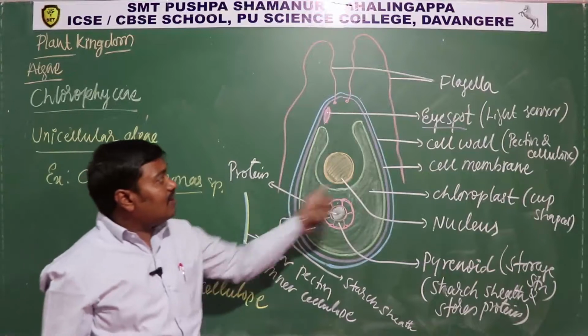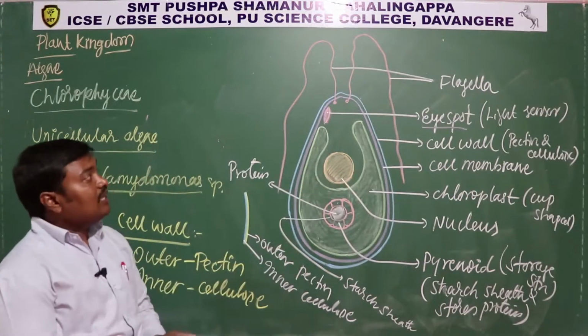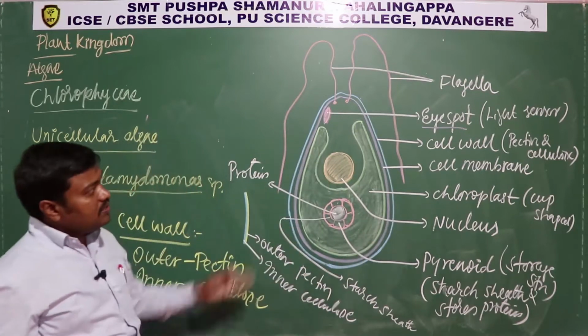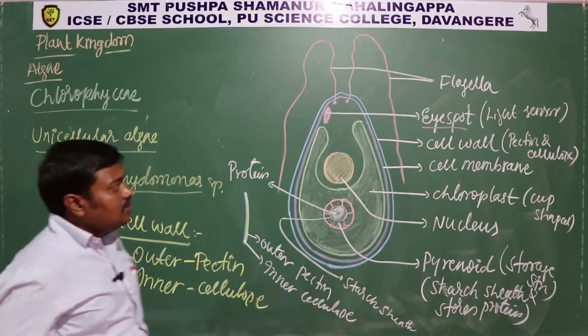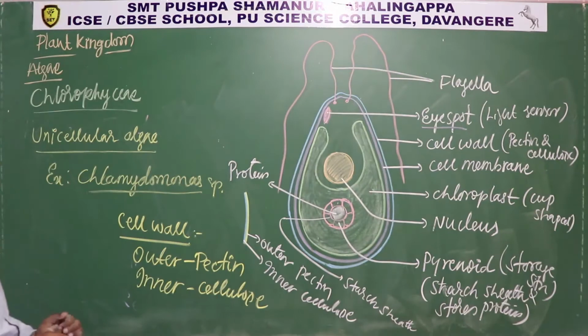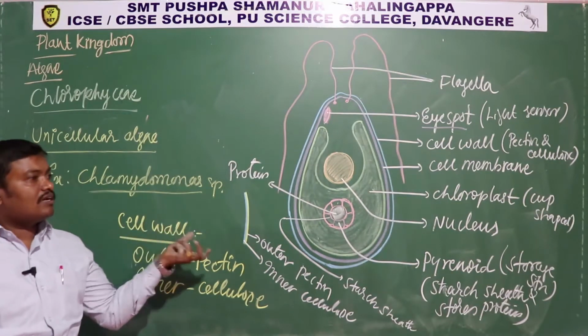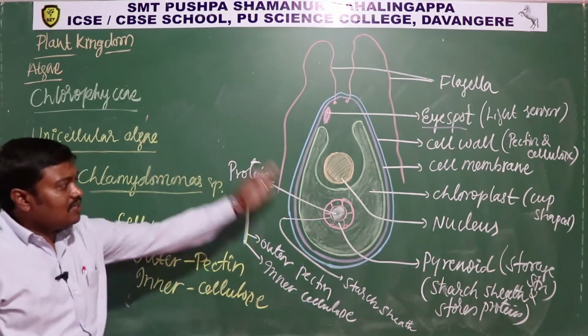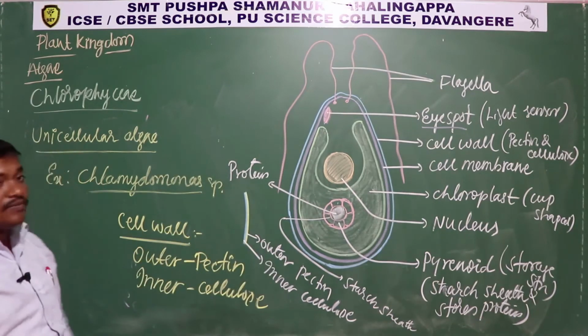And these flagella are of equal length. Okay, so there are 2 flagella with equal length. Okay, so this is the cup-shaped chloroplast. So this is how Chlamydomonas looks. It is a unicellular organism. You can observe it only under a microscope. The structure is like this. Okay. Yeah, thank you.